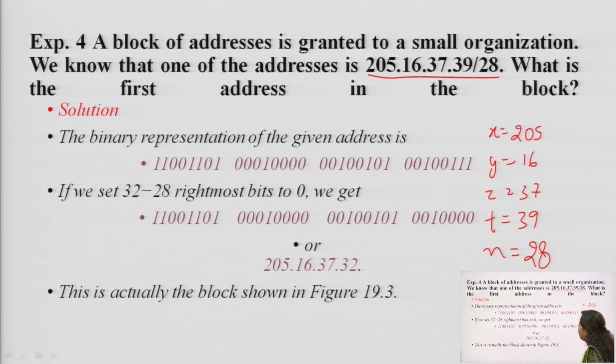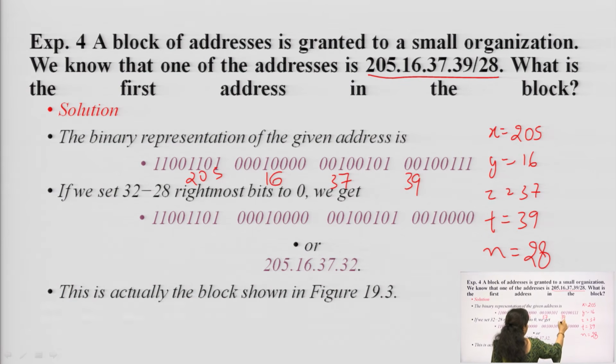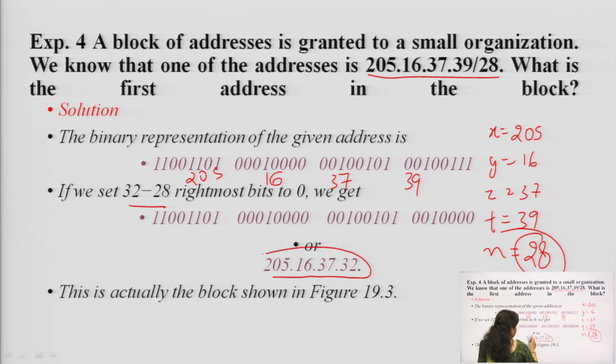How can you find it out? First, the representation of the given address is written over here. This signifies 205, this 16, this 37, this 39. We have converted this decimal into binary. What is the value of n? n here is 28. So, we set the rightmost 32 minus 28 bits to 0, and we get this address, which will be the first address of the block.